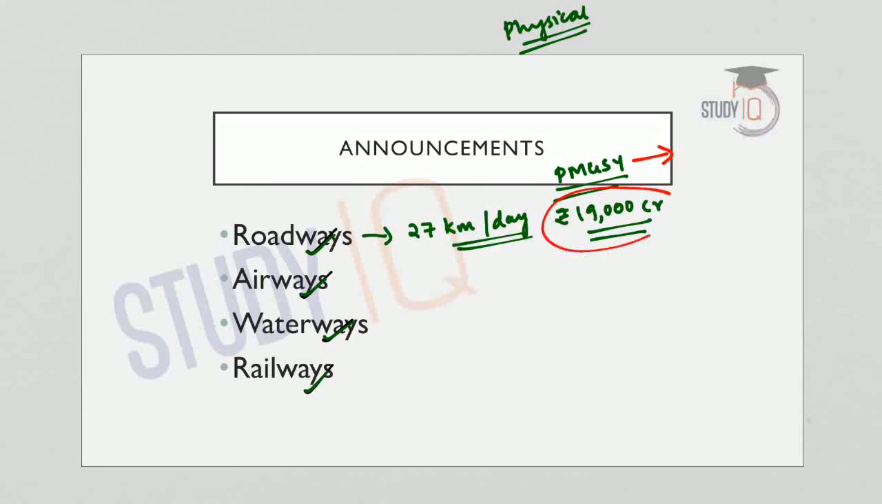So we will see that this 19,000 crore rupees is similar to the allocations that were made last year. Now coming to the second one, that is airways. The government has a flagship program, that is Udaan. Udaan is Ude Desh Ka Aam Nagarik. So the aim of Udaan was to increase the number of operational airports in India.